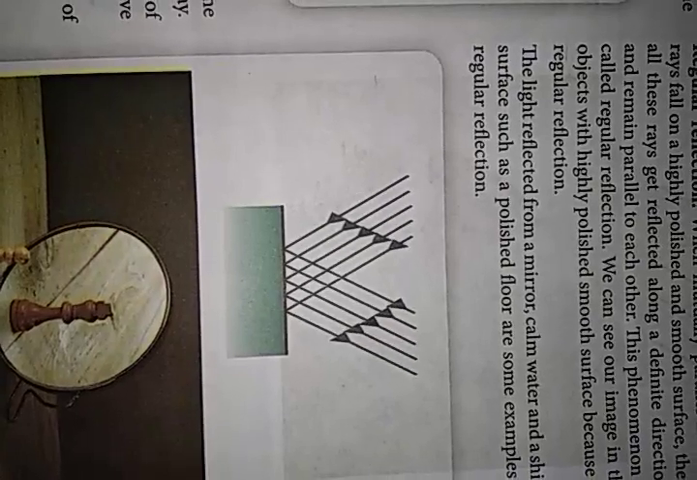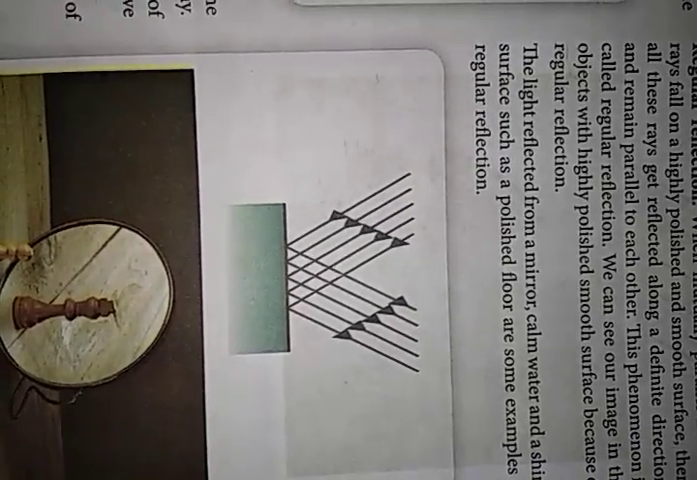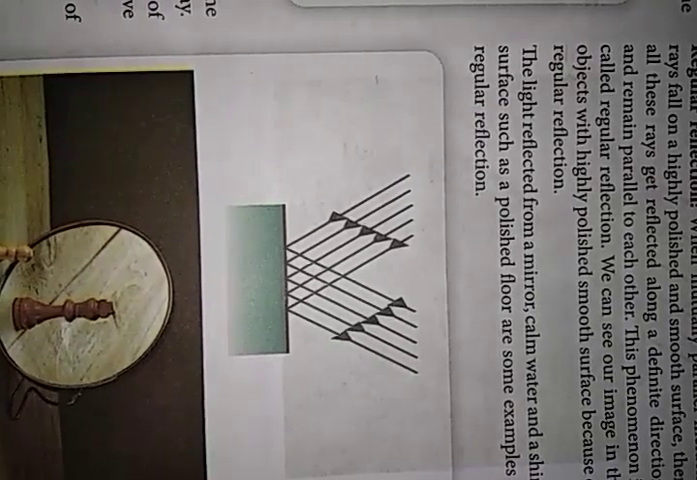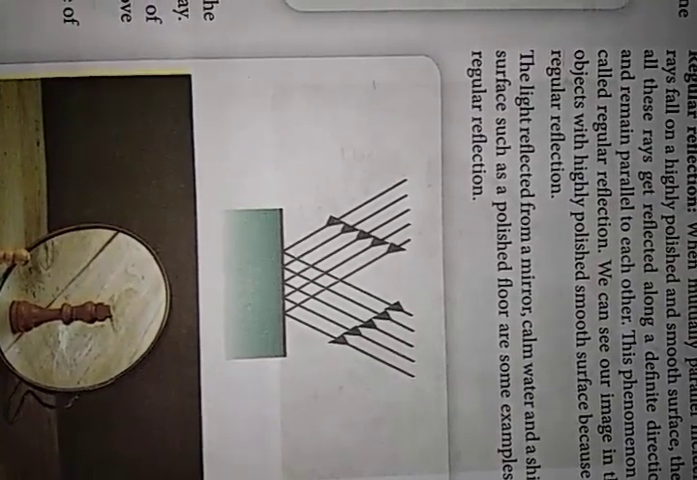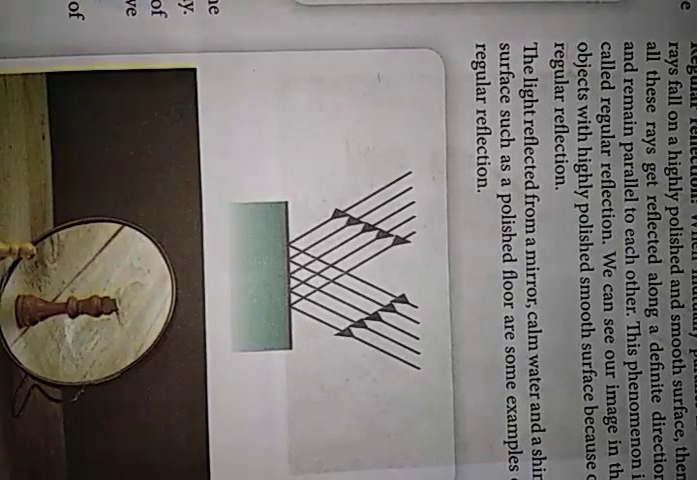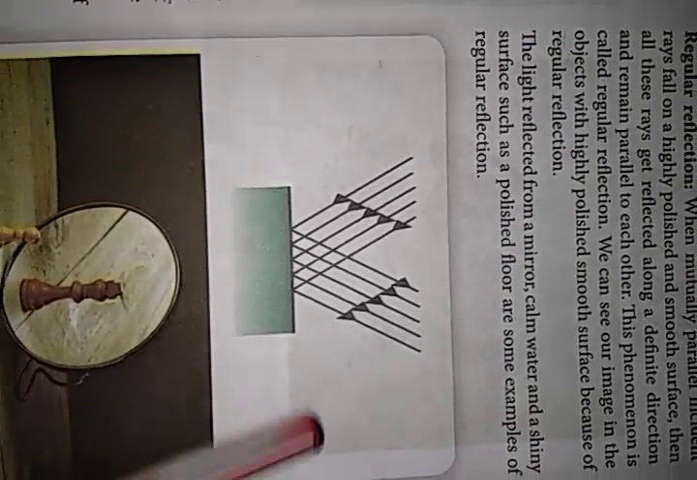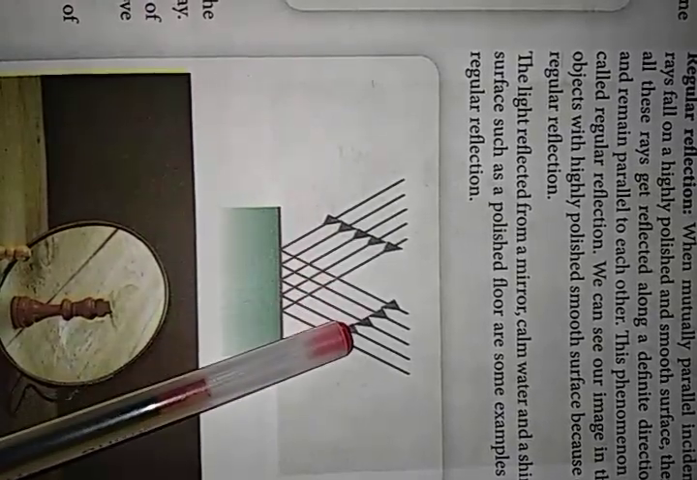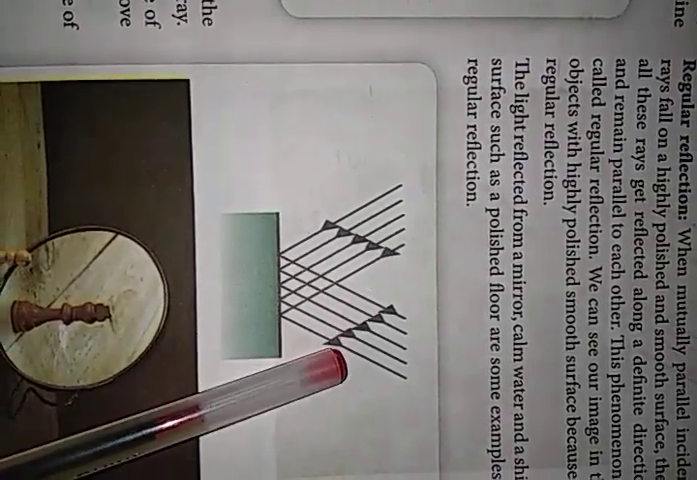When mutually parallel incident rays fall on a highly polished and smooth surface, then all these rays get reflected along a definite direction and remain parallel to each other. This phenomenon is called regular reflection.